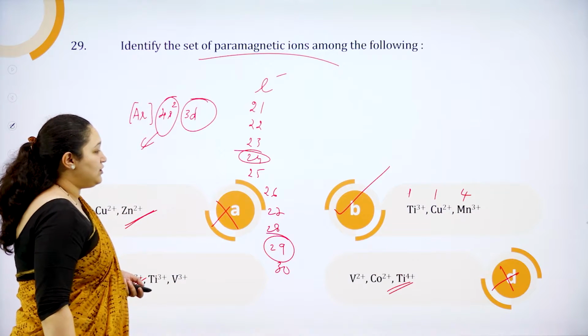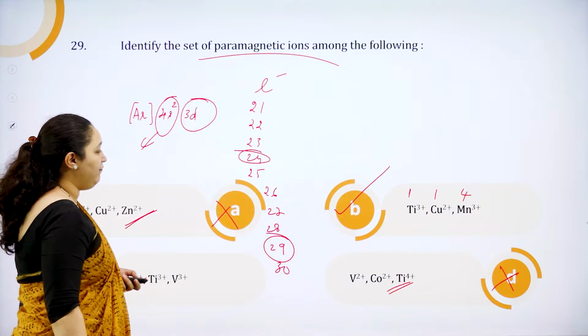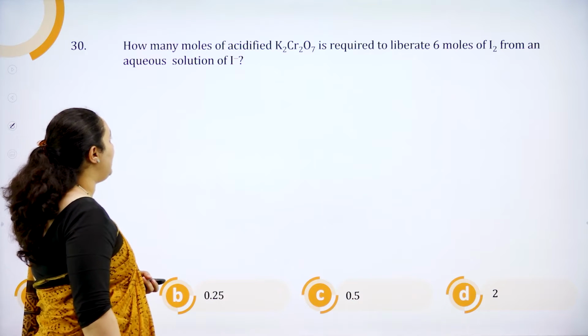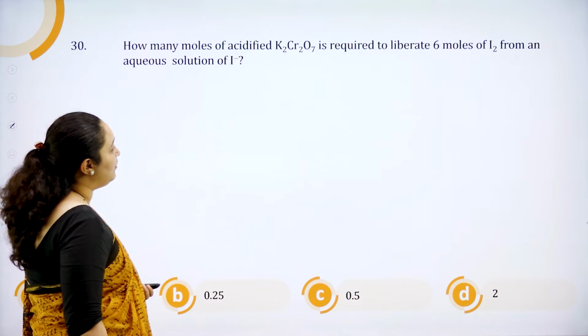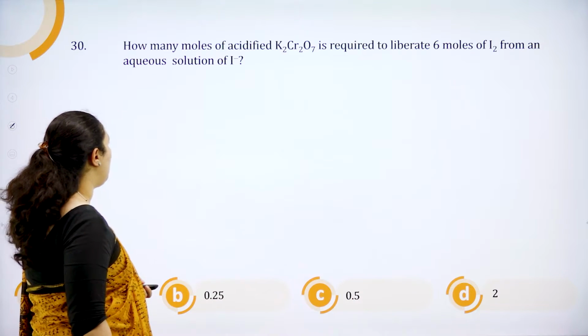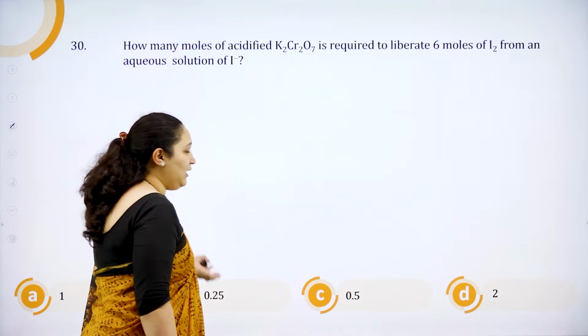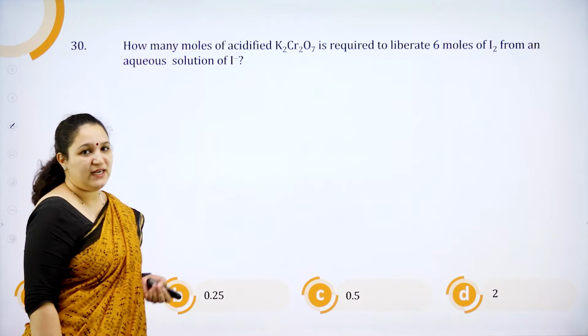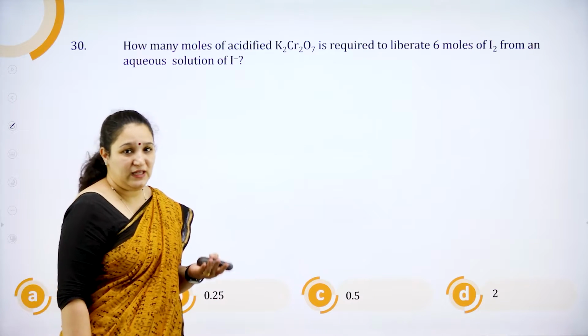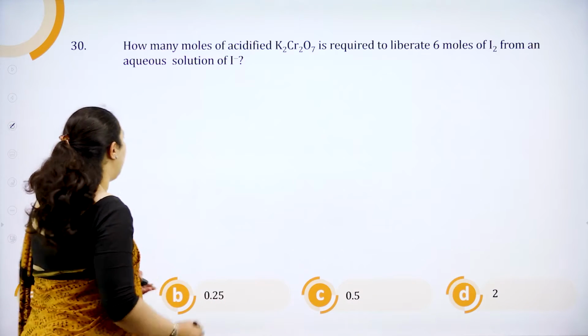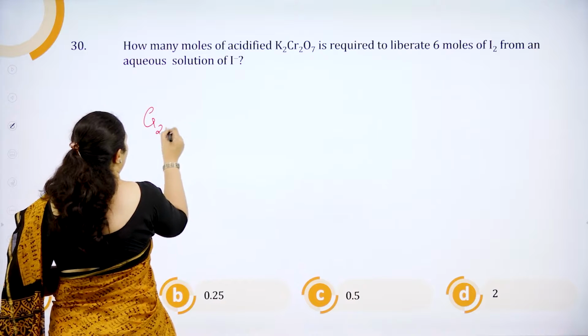The next question which we have: how many moles of acidified potassium dichromate is required to liberate 6 moles of iodine from the aqueous solution of iodide? So this is again which you have studied in your syllabus. You have also learned to write the equation, but then still I shall write it for you.